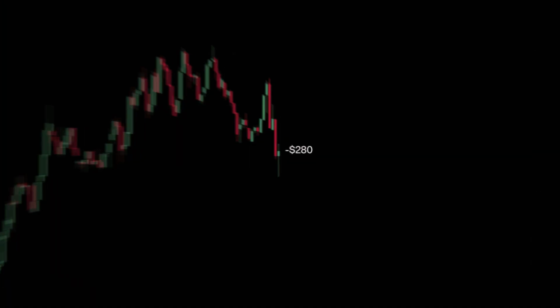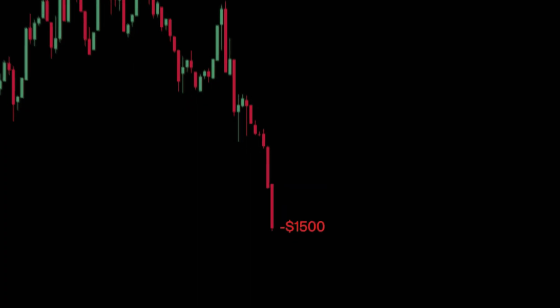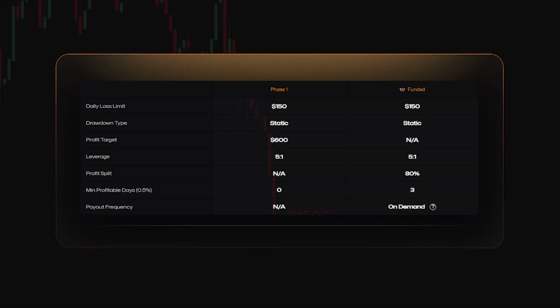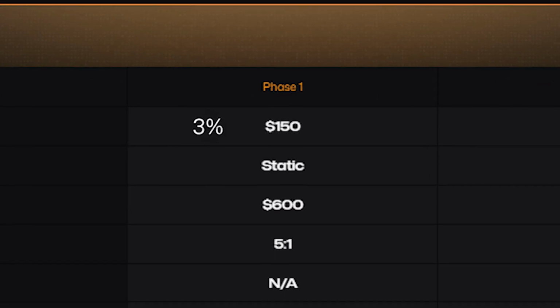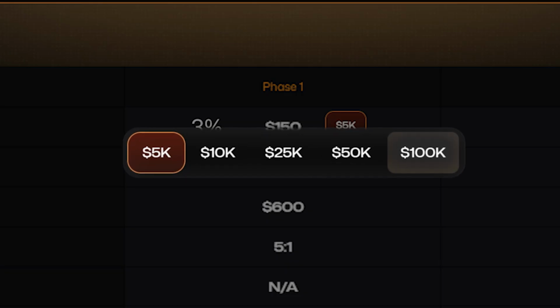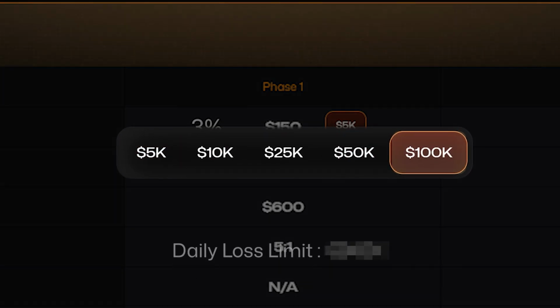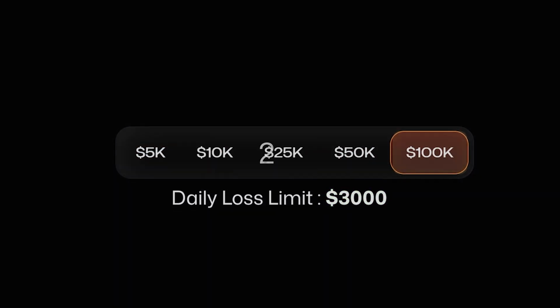The daily loss limit is the maximum drawdown allowed for a single trading day. And at Tradeify Crypto, that limit is 3% of your original account size. On a $100,000 account, your daily loss limit is $3,000, which is 3% of the $100,000 account size.